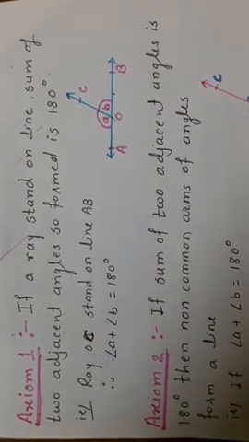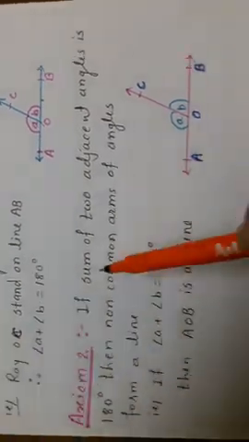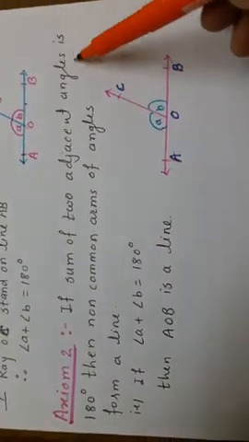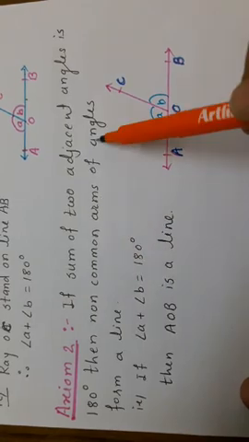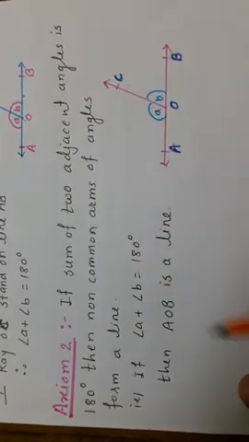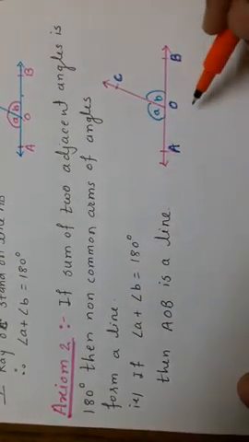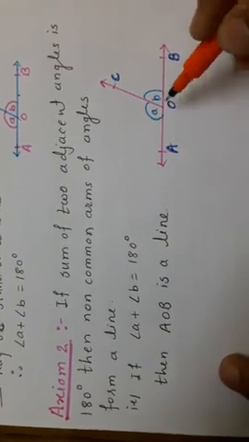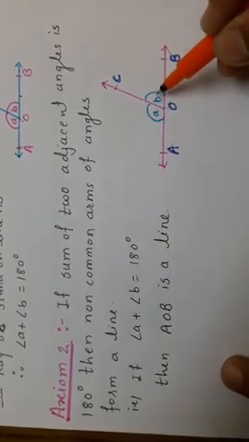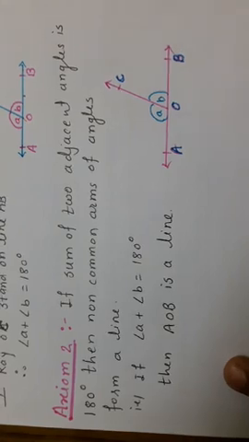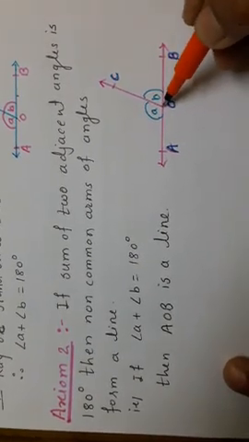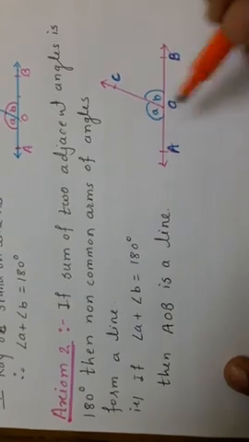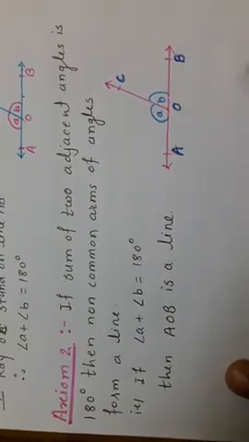This is axiom 1. Axiom 2: if the sum of two adjacent angles is 180 degrees, then the non-common arms of the angles form a line. It means in the second axiom, angle A plus angle B is equal to 180 degrees. They are two adjacent angles, because OC is a common arm of OA and OB.